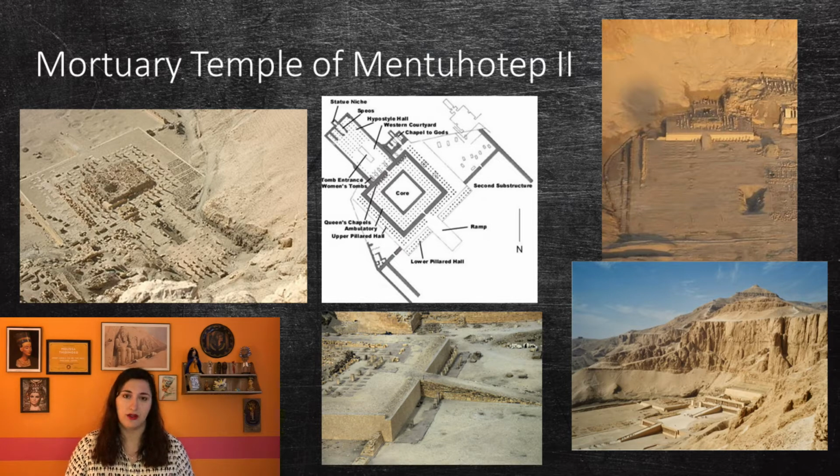Other chapels of Mentuhotep II outside of Thebes were most likely decorated by Memphite artists, who were still influenced by the Old Kingdom style. His mortuary temple is located up against the cliff in Deir el-Bahri, which is across the Nile from Thebes. This site aligned itself with the Temple of Karnak on the other side of the river. It is also located next to the mortuary chapels of New Kingdom pharaohs Hatshepsut and Thutmose III. This site was completely covered with debris until 1859.